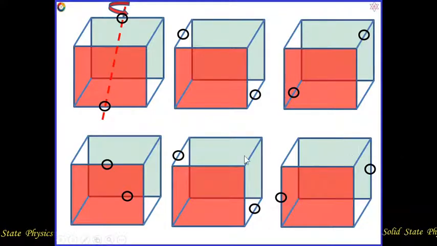Next we have to consider another axis which passes through the middle of one of the sides and comes out at the opposite side. Suppose this is one of the edges, not side, actually edge. We have to consider one edge of this cube. This line passes through the middle of one edge and comes out at the middle of the opposite edge, like this.